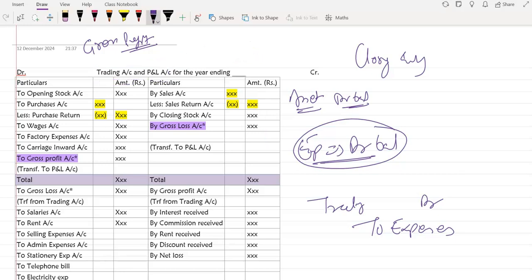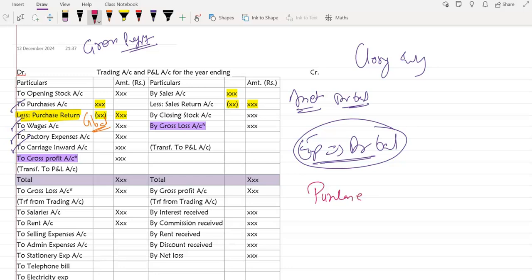Okay. Yes, ma'am. So therefore, purchase, wages, factory expense, carriage will be recorded like this. But now there is one more item, purchase return. What is the balance of purchase return? Purchase return has a credit balance. Is that right, Disha? Yes, ma'am. So purchase return has a credit balance. So to write it off, I need to debit it. So purchase return account debit to purchase account.